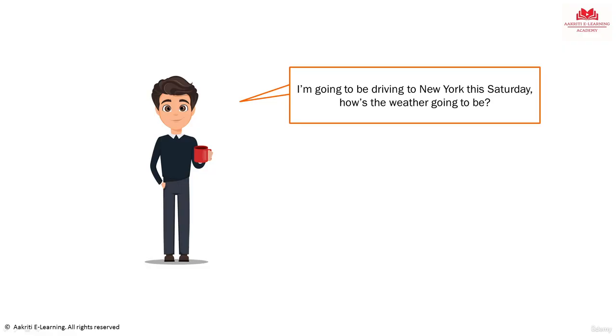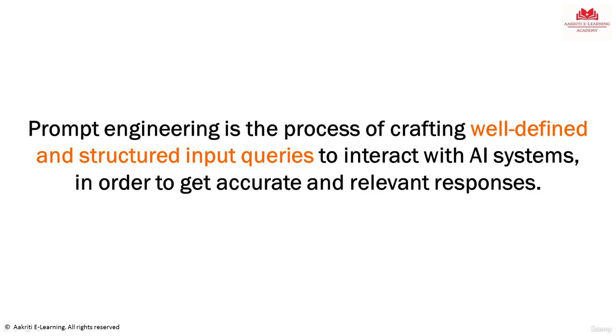And that is what prompt engineering is all about. If you want to get good answers, you need to ask good questions or good prompts. So prompt engineering is all about crafting defined queries so that you ask clear, specific, pointed, unambiguous questions, and you get better, accurate and relevant responses, right?